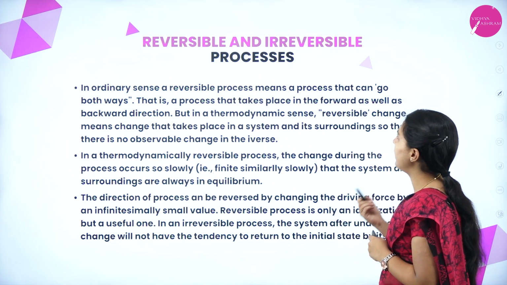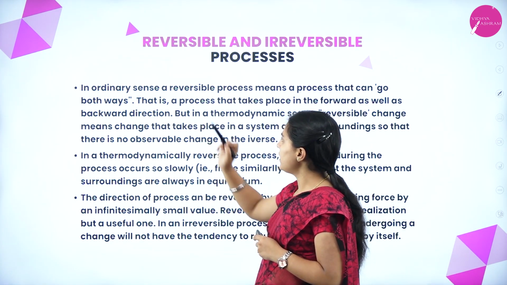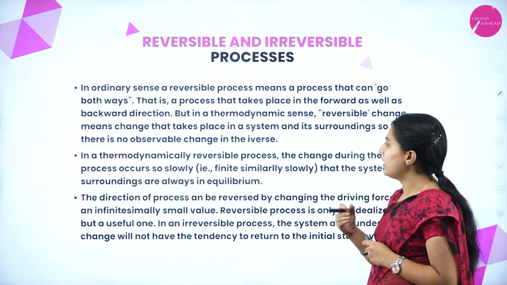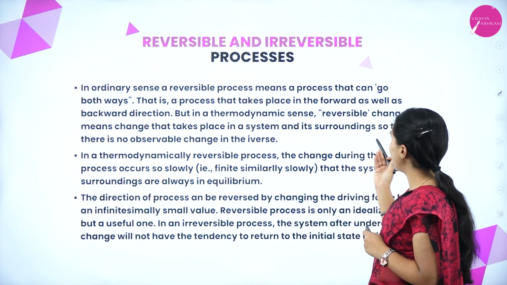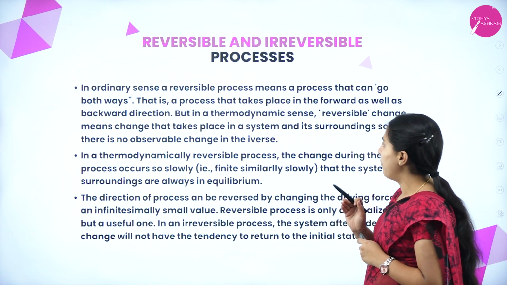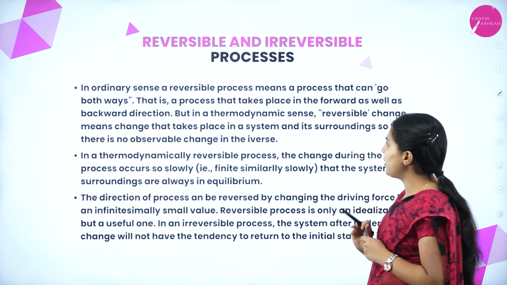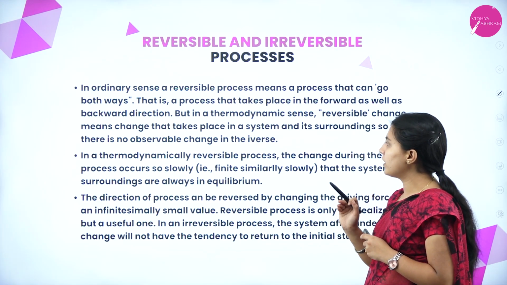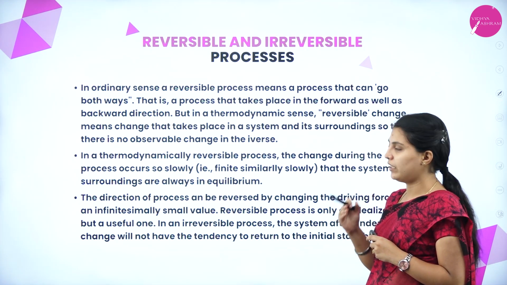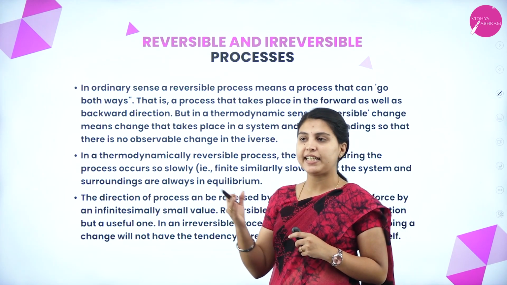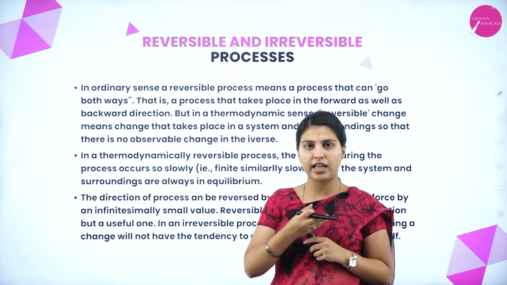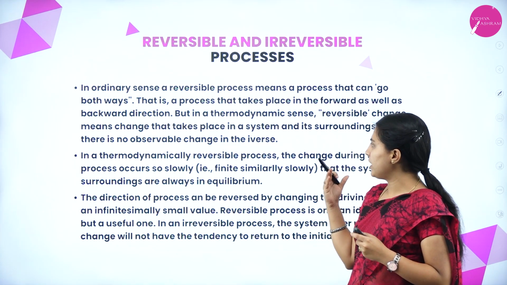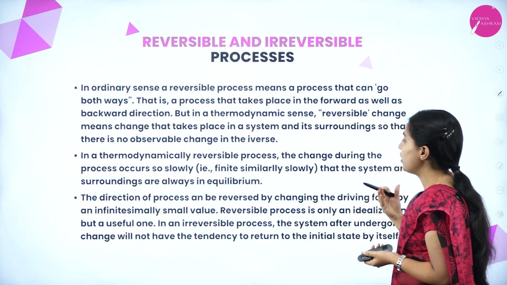Next, reversible and irreversible processes. In the ordinary sense, a reversible process means a process that can go both ways, that is, a process that takes place in the forward as well as the backward direction. But in a thermodynamic sense, reversible change means a change that can take place in a system and its surroundings so that there is no observable change in the universe. Normally, a reversible process means the reaction can move forward or backward. But in the thermodynamic sense, for the change that takes place in a system and the surroundings, there is no observable change.